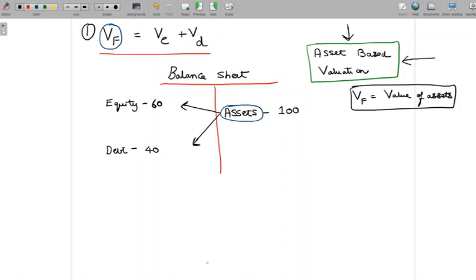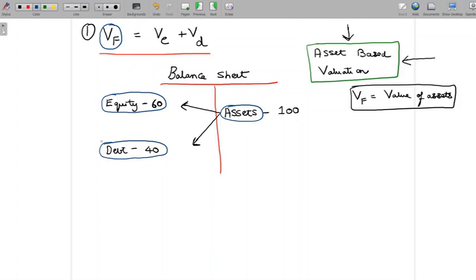And together we have 100 of finance, which is what is invested in the assets. So now what we understand here is if a company needs to have 100 of assets, or investment of 100 in assets, it needs financing of 100. And I have taken an example where I have assumed that 60% of the finance comes in the form of equity and 40% of finance comes in the form of debt.